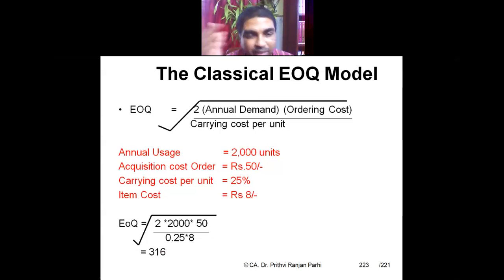Committing a mistake here is fine, but sir, 25% of 8 rupees is coming 2 rupees. So 2 into 2000 into 50 divided by 2 is coming on that. Please check it. I am not getting a calculator right now. Yeah, do it. Are you getting the answer?